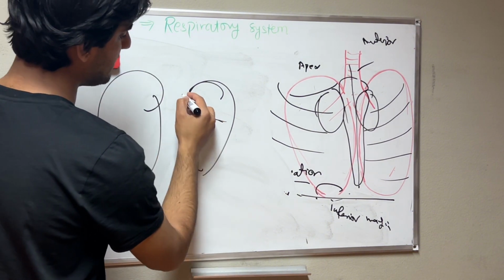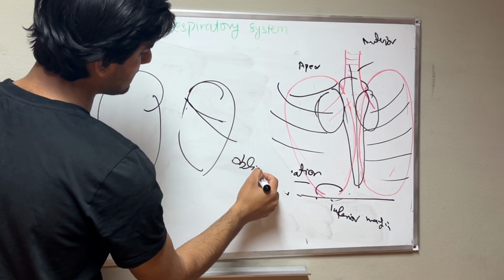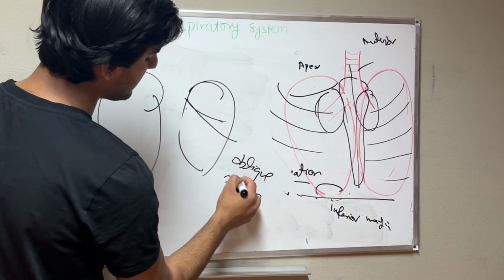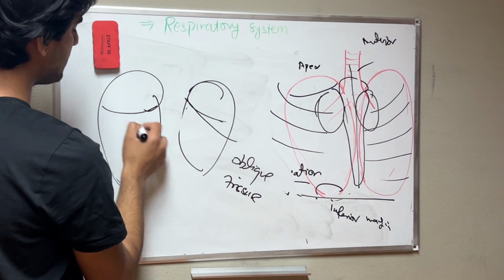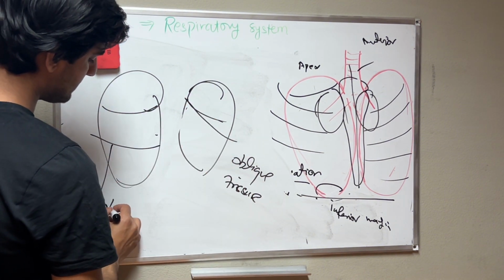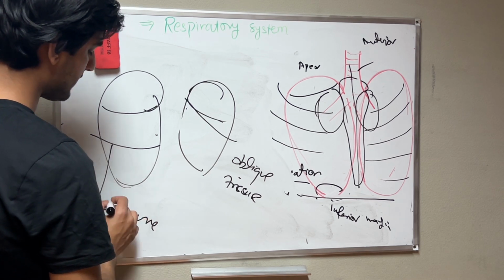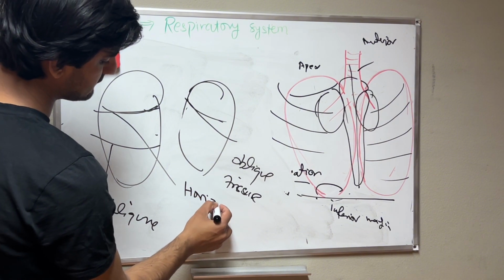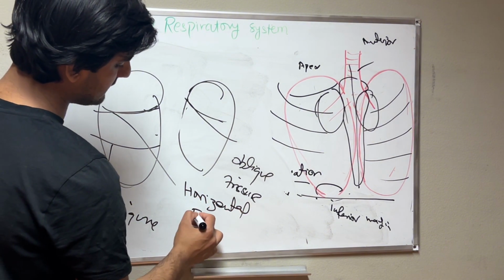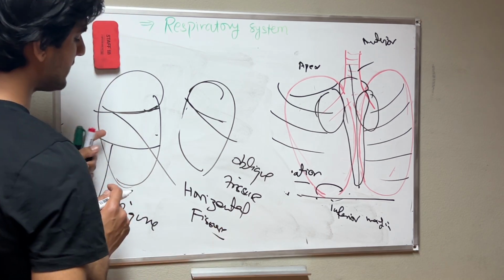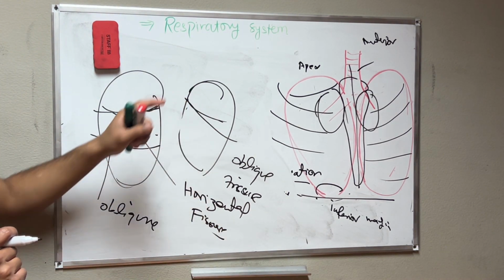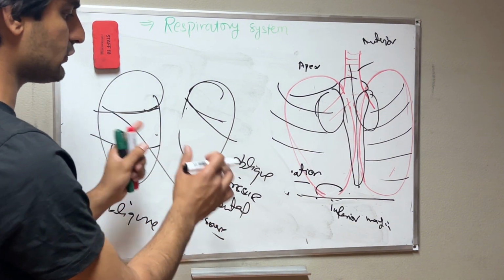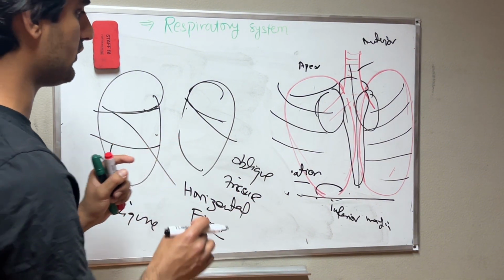Here we have the oblique fissure, which separates the lobes, and we have the oblique in the right lung. We have the oblique, and this one is a horizontal fissure. We have 2 fissures in the right lung and 1 fissure in the left lung. This is about the fissures which divide the lobes. Then we will also continue about the pulmonary lobes, how many lobes we have.